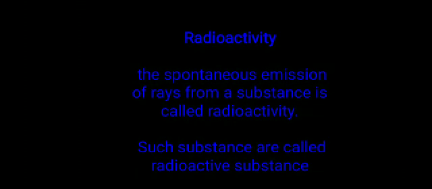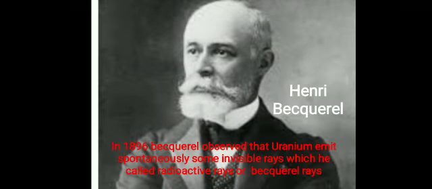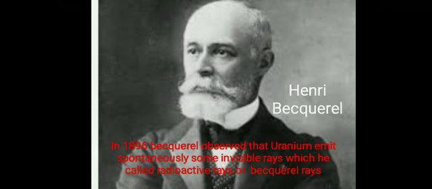And substances which emit such emissions are called as what? Radioactive substances. Now in this photo you can see it is Henry Becquerel, right? He is a scientist, Henry Becquerel. He is the person who observed uranium emitting spontaneously some invisible rays, which he called Becquerel rays or radioactive rays, and it was in 1896.